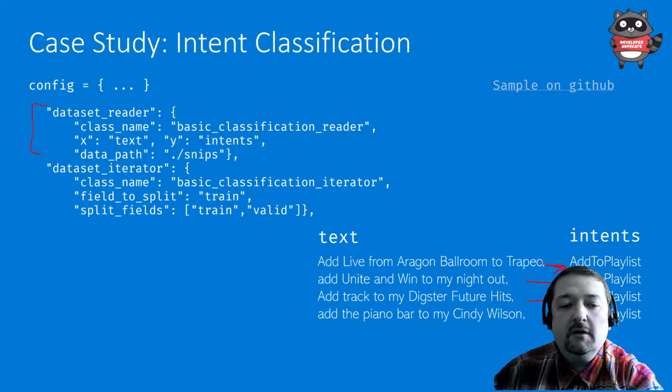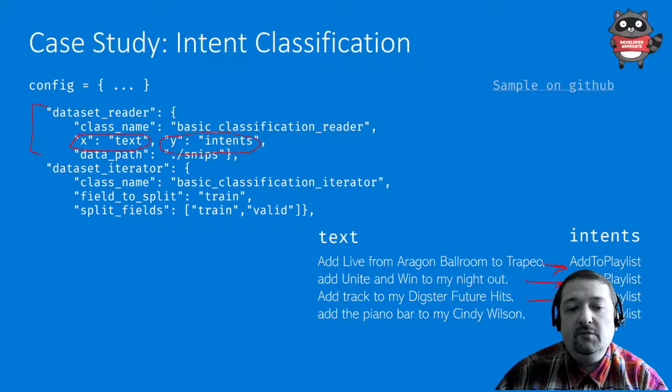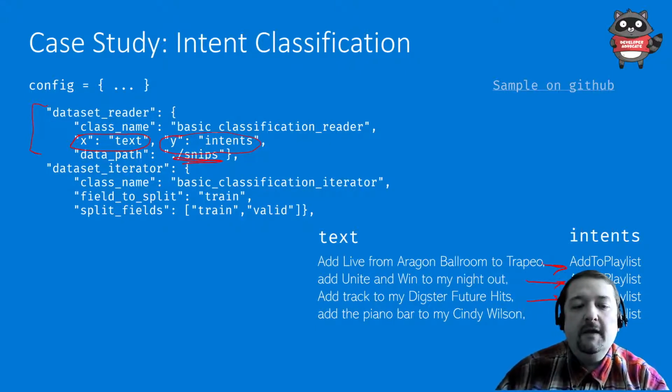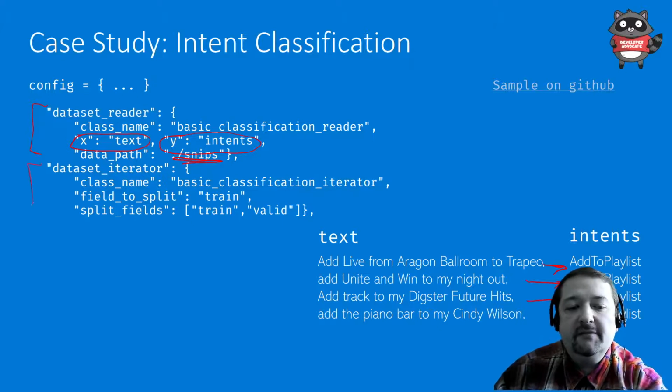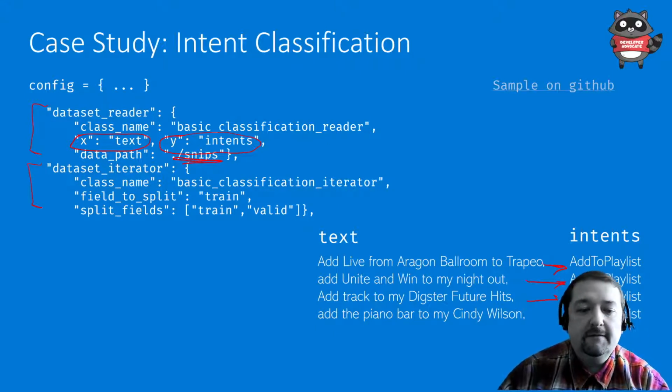In this reader, I would have two fields: X, which would be text, and Y, which would be intent. So I define fields in that input file, and I also put the data path. And then dataset iterator specifies how to iterate through this dataset. So in this case, I want to split it into train and validation set.